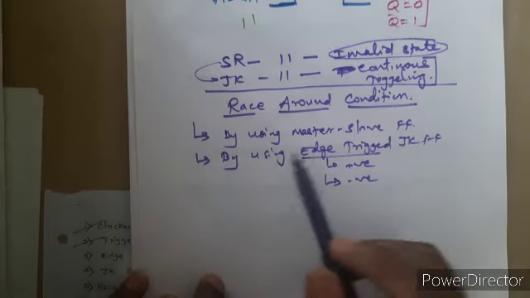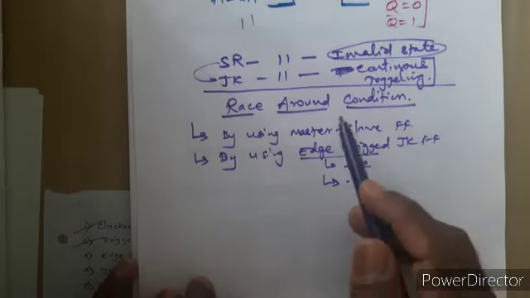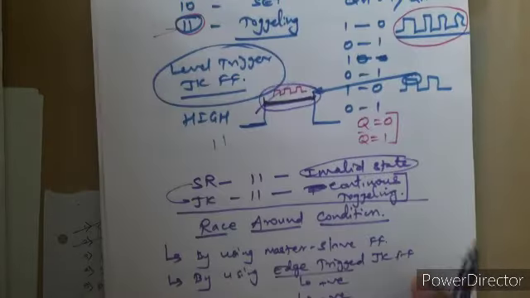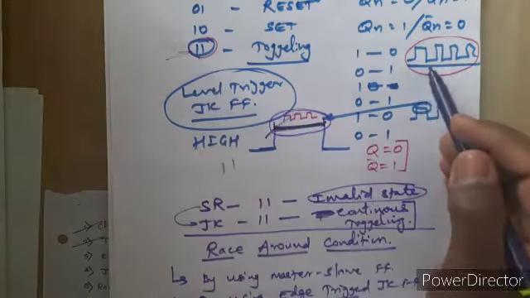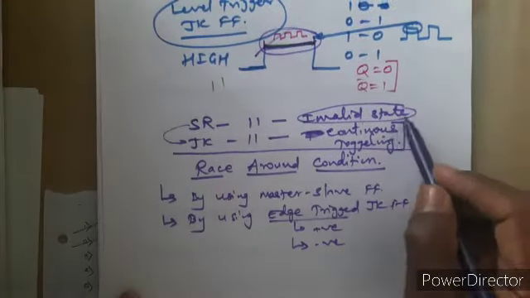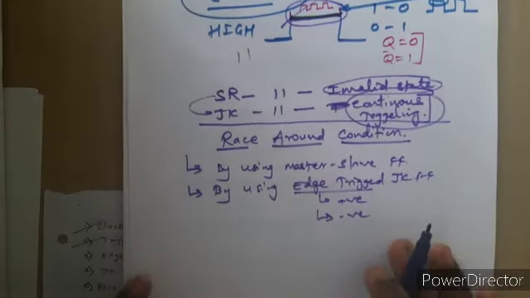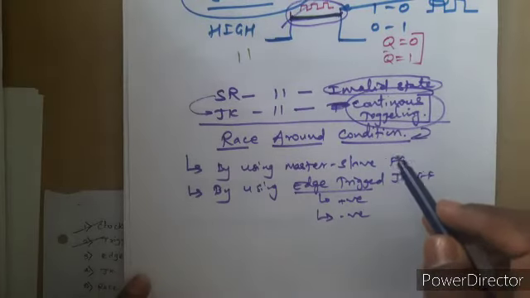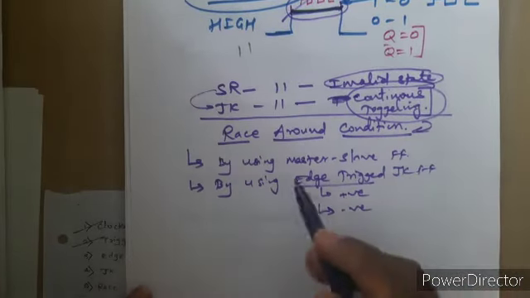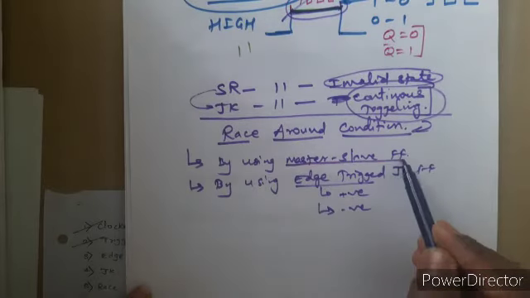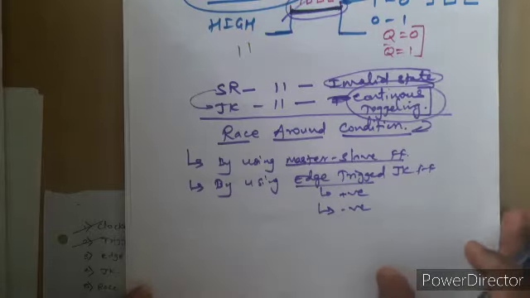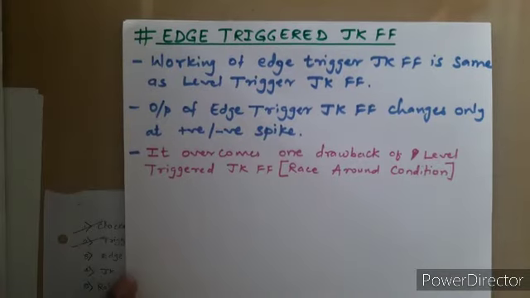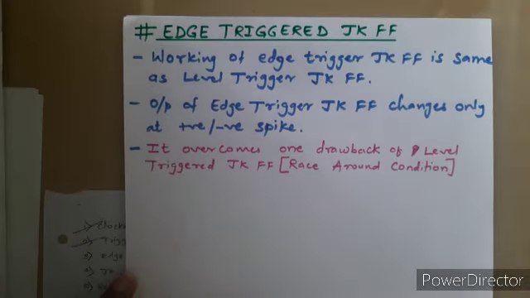Okay, so if a question is asked, what is race around condition, you have to say that for level triggered JK flip flop, when the condition 1 1 is given, the JK flip flop goes into a continuous toggling state. That condition is called race around condition, and it can be avoided either by using the master slave JK flip flop, or by using the edge triggered JK flip flop. So that is what in today's lecture we are going to see. Edge triggered JK flip flop.